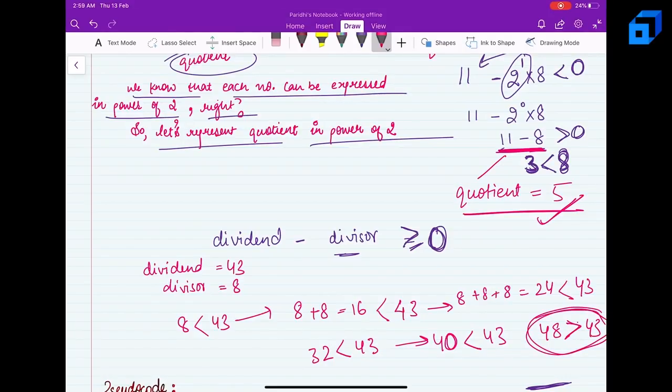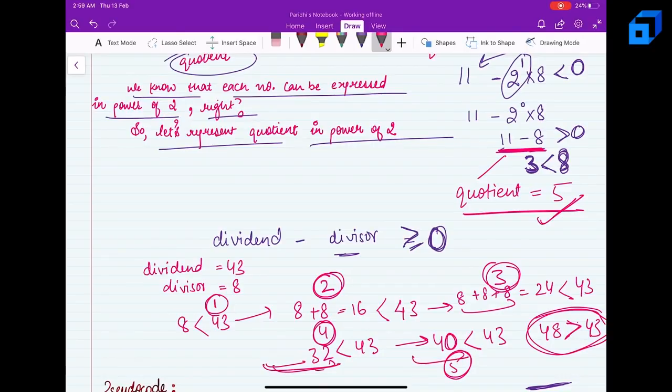But how many times have I done this particular thing? I had 8 once, so 1, then 2, then 3, then 4, and then 5, right? So I had 8, then 8 plus 8, then 3 eights, then 4 eights in the 32 case, then 5 eights. So the number of steps is 5, so my answer is 5.